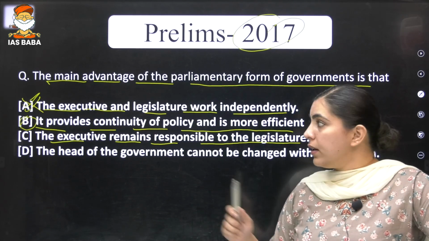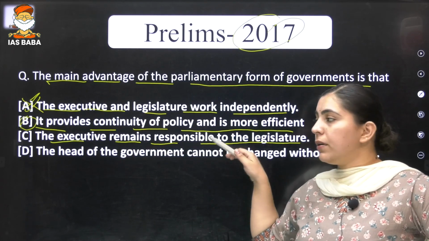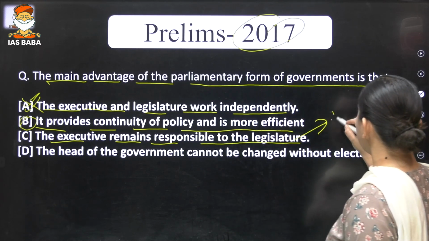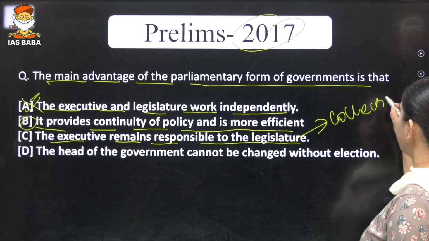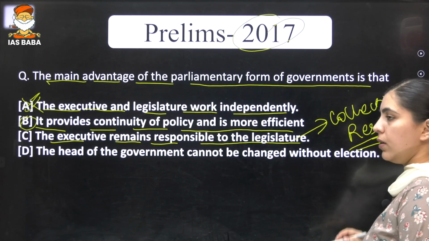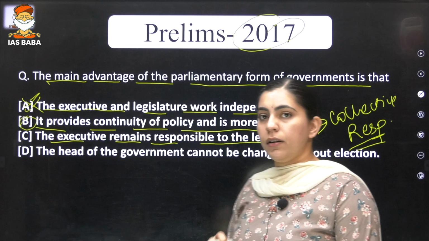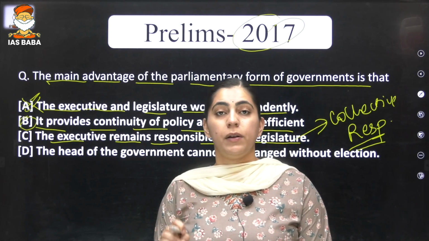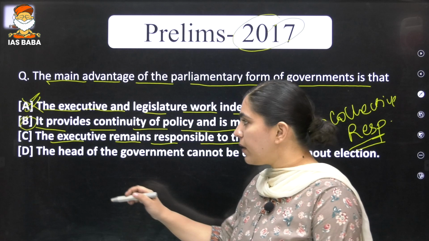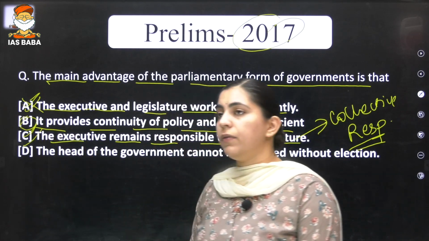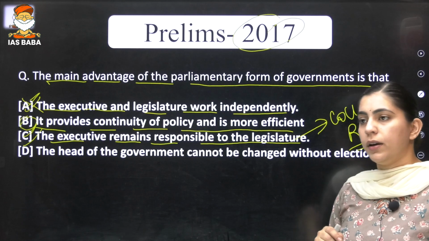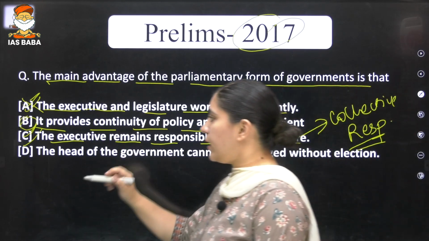It is talking about collective responsibility. What is collective responsibility here? That the Council of Ministers will be responsible to the Lok Sabha. Is it clear? So can we say that this is the main advantage of the parliamentary form of government? Yes, this is the correct answer.